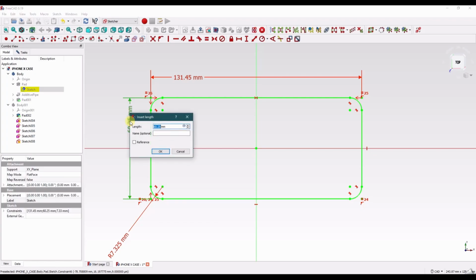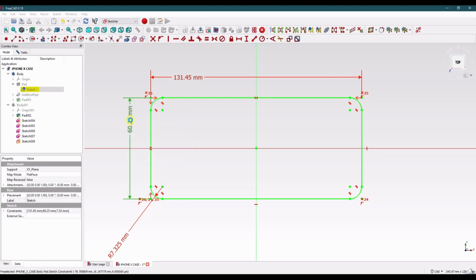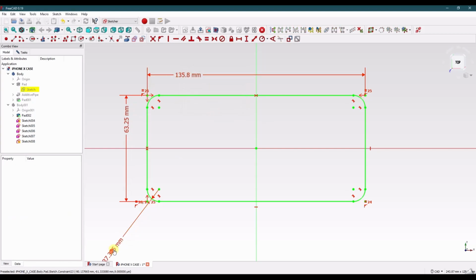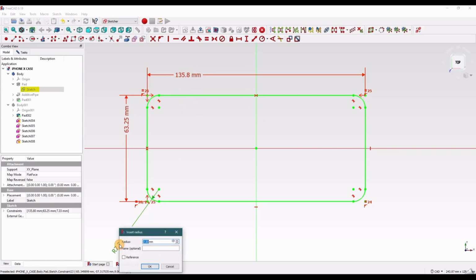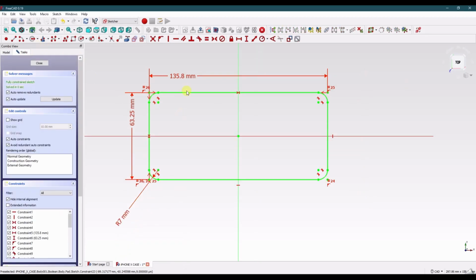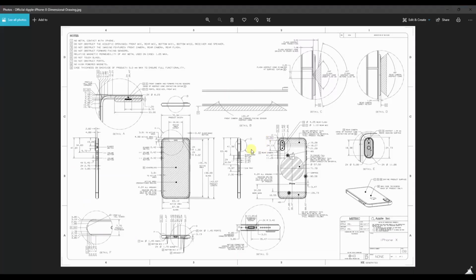This new dimension should be 63.25. This should be 135.8. And our radius is 7. These dimensions I pulled from the provided drawing. Let me pull that up quick. Okay, so here's the sketch. Here's the drawing. So 63.5.